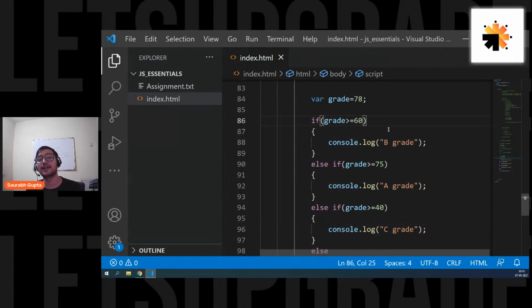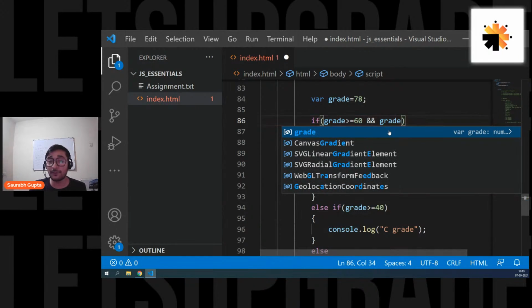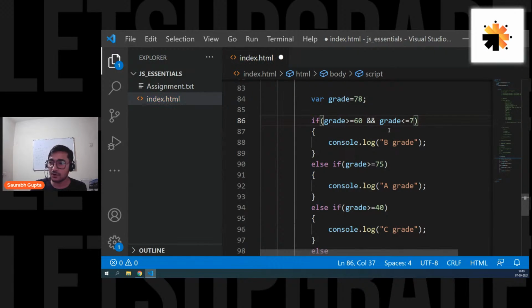For example, we can do it here: grade is greater than or equal to 60, and also for B grade, grade should be less than 75. Now this is a perfect condition. Check if grade is greater than or equal to 60 and also less than 75, then only it should be B grade.